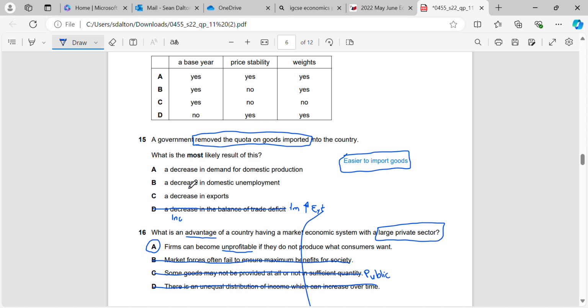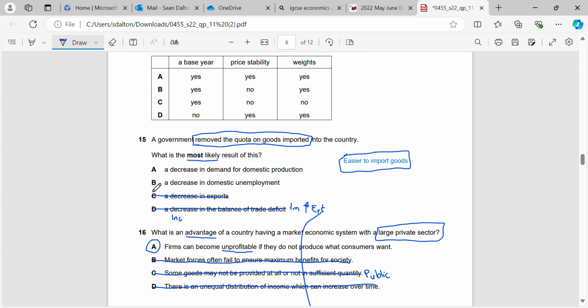Okay, will it result in a decrease in exports? Possibly yes. However, it's more likely to just increase the number of imports, right? So because our imports will go up, that will increase our trade deficit. But we may still be exporting the same amount of goods because those exports will not be as adversely affected by the removal of a quota. They may go down, that's true, but it's not the most likely result.